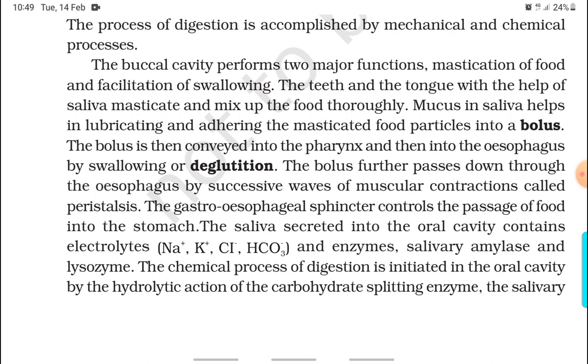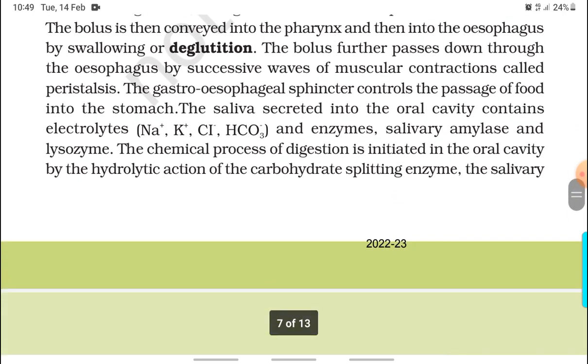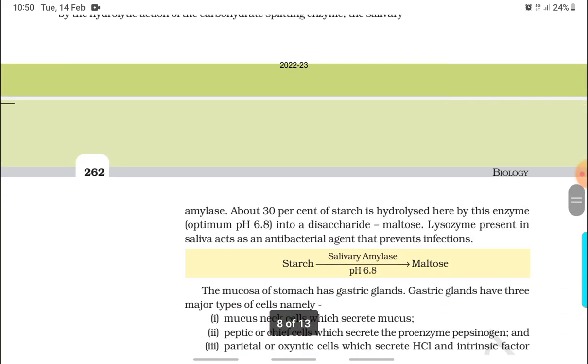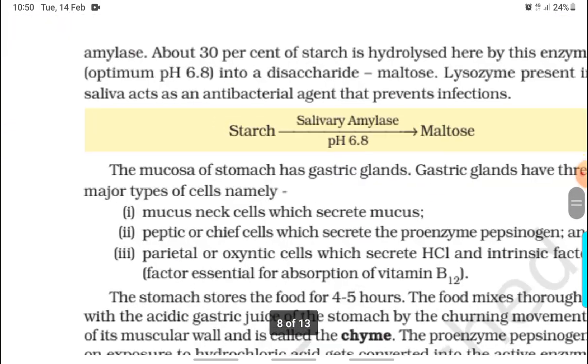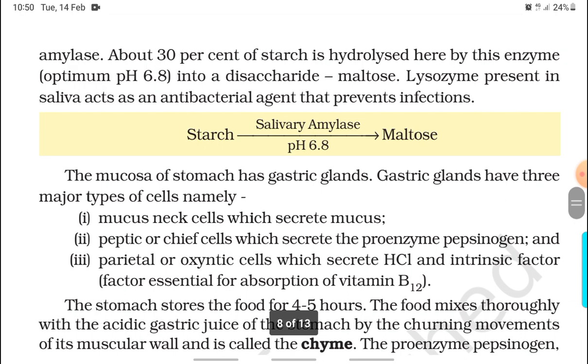The saliva secreted into the oral cavity contains electrolytes such as sodium ion, potassium ion, chloride ion, and bicarbonate ions, along with enzymes, salivary amylase, and lysozyme. The chemical process of digestion is initiated in the oral cavity by the hydrolytic action of carbohydrate splitting enzyme, the salivary amylase. About 30% of starch is hydrolyzed here by this enzyme.